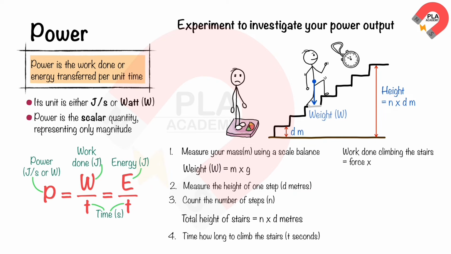Work done climbing the stairs equals force times distance. Force is your weight and distance is the height of stairs. So, work done is W times N times D. Power equals work done over time taken. So, power is W times N times D, over T.